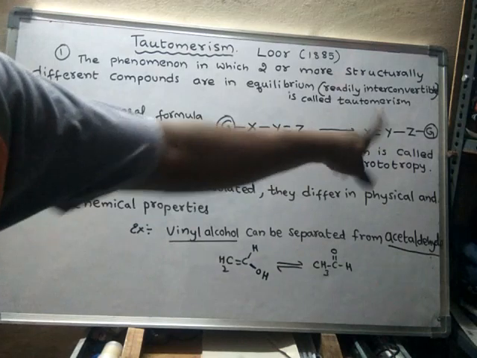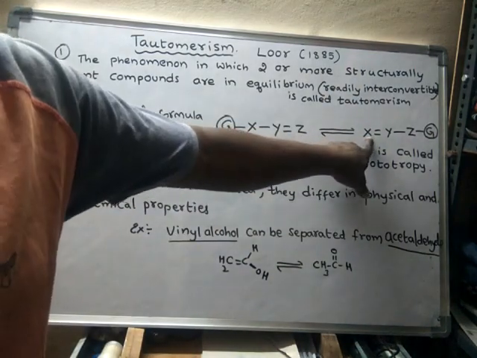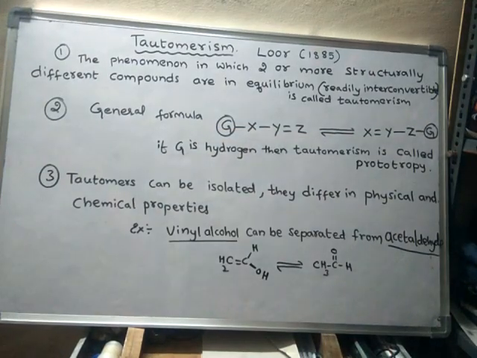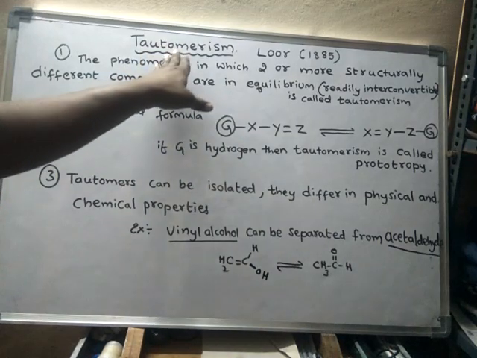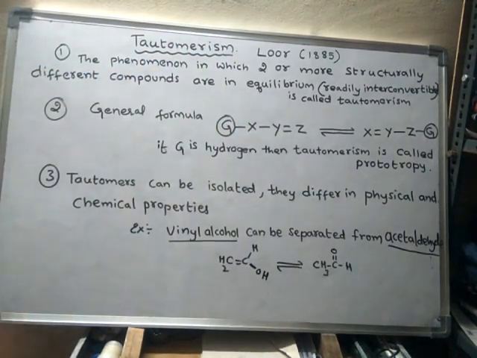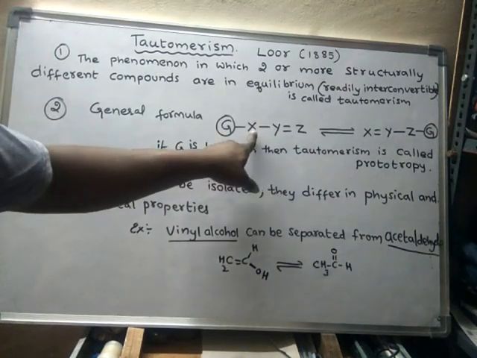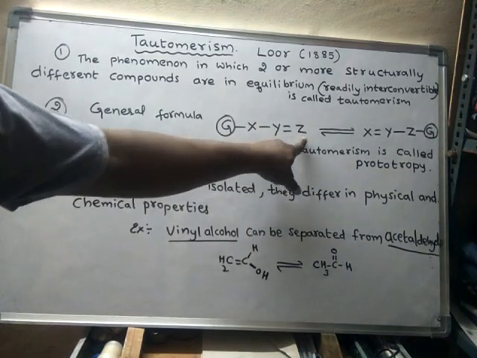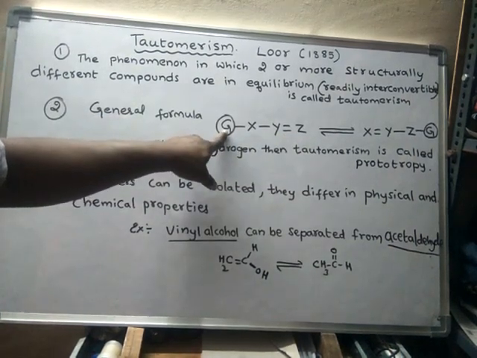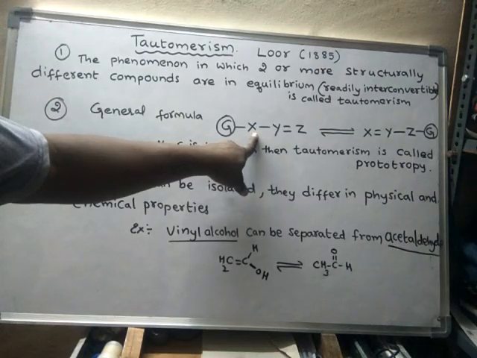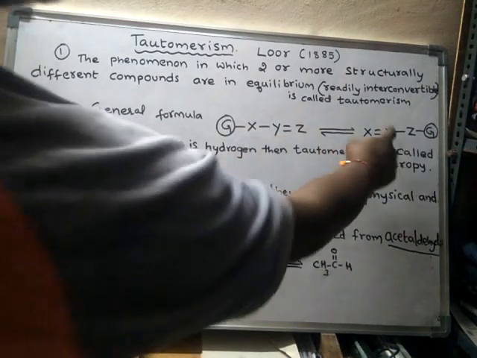What is the difference between these two compounds? There is a double bond between Y and Z, but here the double bond is between X and Y. So this is a general formula to represent tautomerism. X, Y, Z: between X and Y there is a single bond, and between Y and Z there is a double bond. There is a group or an atom G attached to X. This compound will convert into this compound.